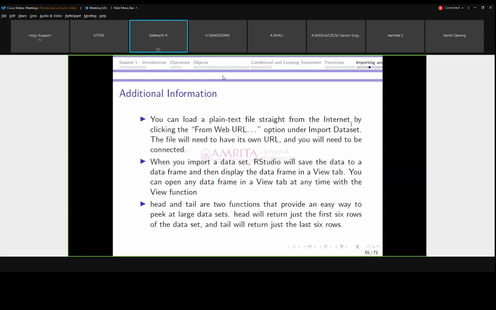But when the computer reads it, it will read in the form of a matrix. For example, if the data set contains 1000 images, where each image is of size 8 cross 8, width into height, then if you read the images, it will create 1000 rows, one for each image.